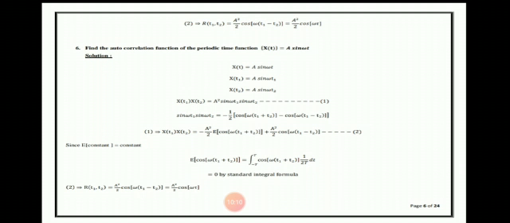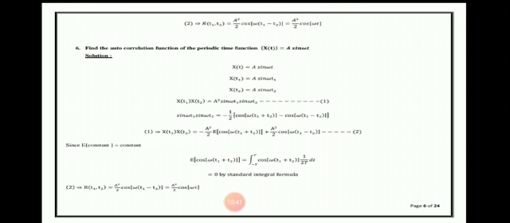Sixth question: find the autocorrelation function of the periodic time function X of t equal to A sin omega t. X of t equal to A sin omega t, X of t1 equal to A sin omega t1, similarly X of t2 equal to A sin omega t2. X of t1 into X of t2 equal to A sin omega t1 into A sin omega t2, which is equal to A square sin omega t1 sin omega t2. Put it equation number 1.